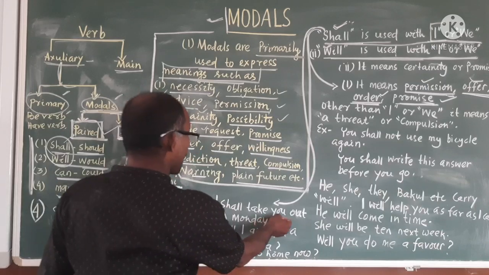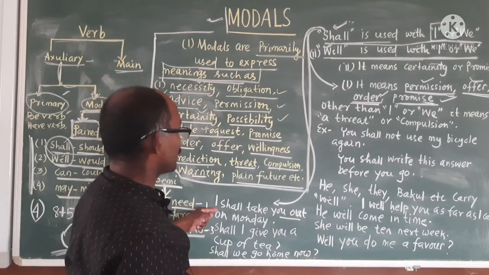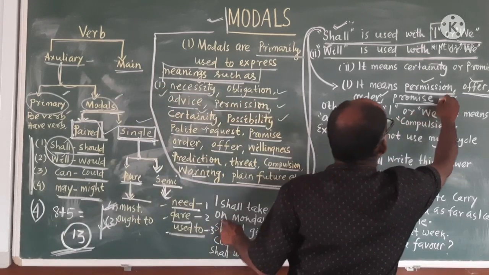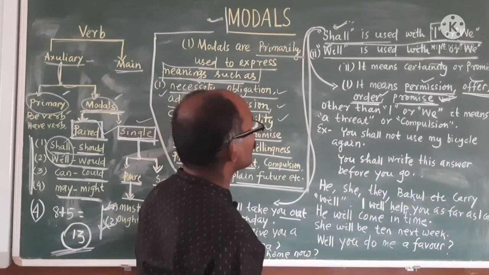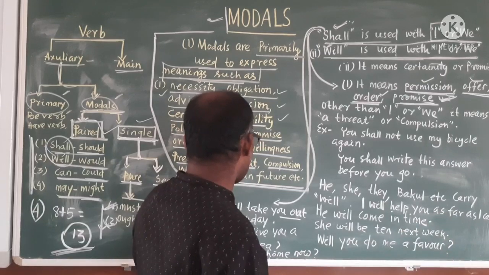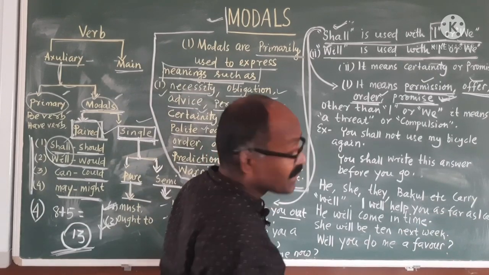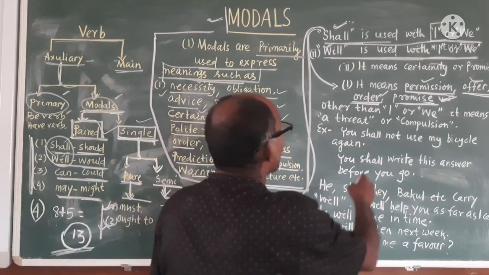I shall take you out on Monday. What is its meaning? Here you are promising that I shall take you out on Monday. Okay? Shall I give you a cup of tea? Here shall is used, but what does it mean?